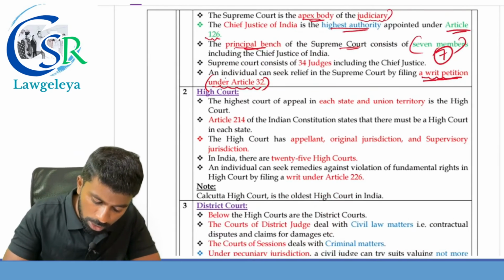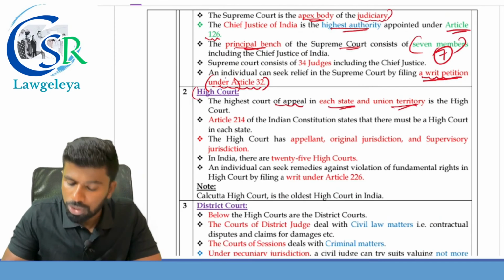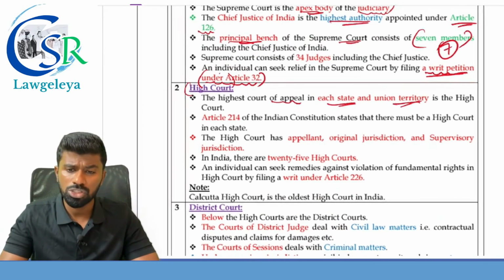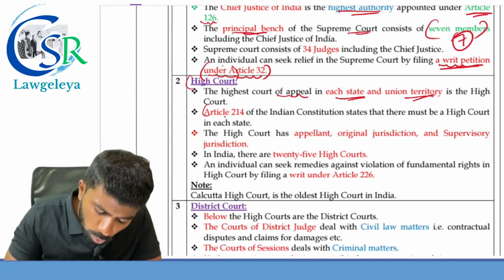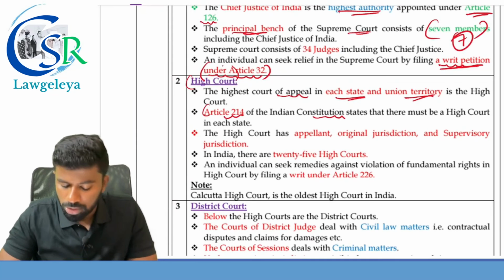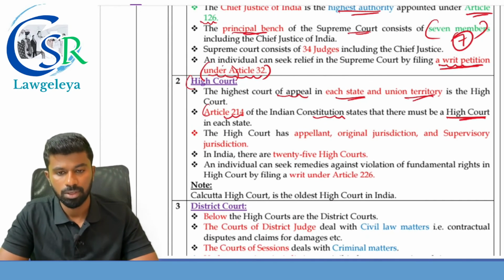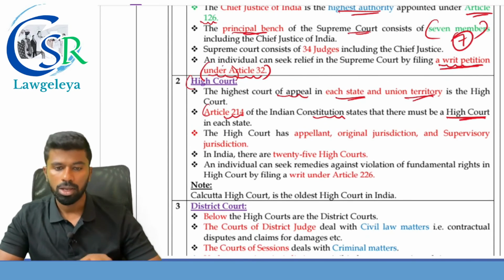Then we have the High Court. The High Court is the highest court of appeal in each state as well as the union territory. Article 214 of the Indian Constitution states that there must be a High Court in each state. So Article 214 states that there must be what? A High Court in each state.